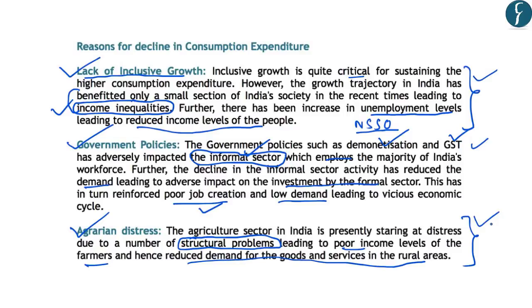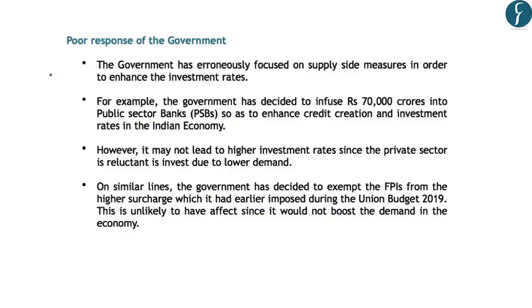Now after this, let us analyze how good the response of the government has been in controlling this slowdown, which mainly focuses on the supply side factors only. Highlighting the response of the government, the author has said that the response has been poor. The author further explains that the government has wrongly focused on supply side measures in order to enhance the investment rates.